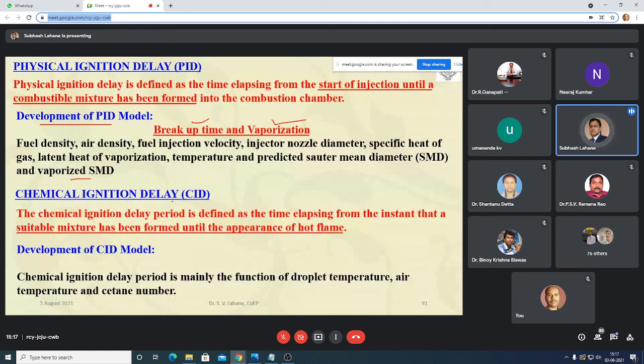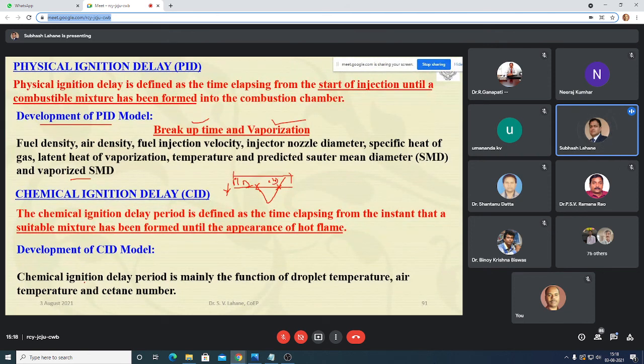Then chemical ignition delay is defined as the time elapsed from the instant that a suitable mixture has been formed until the appearance of the hot flame. During the chemical ignition delay, the droplet absorbs energy, and that's why there is an endothermic reaction, so there will be a negative heat release rate. This negative heat release rate period is known as the chemical ignition delay. Before that, till the start of injection, is known as PID, and the combination of PID and CID is the total ignition delay.